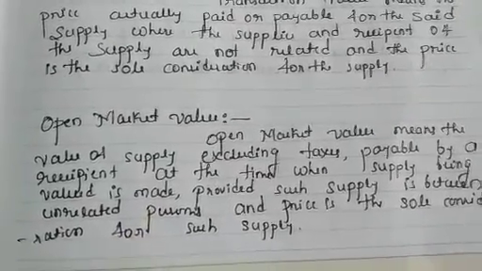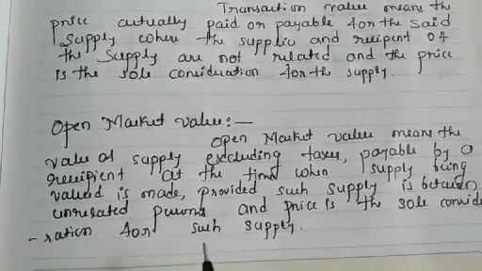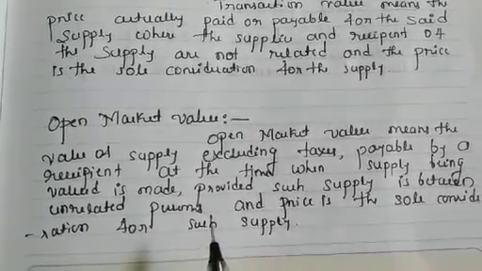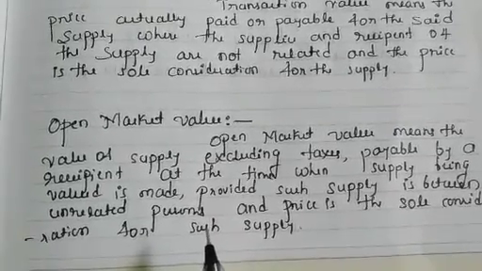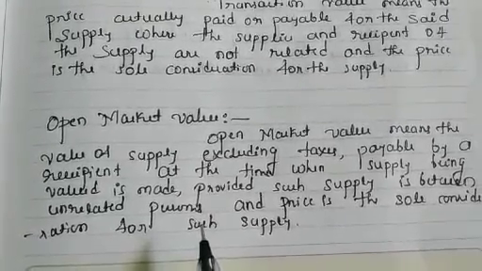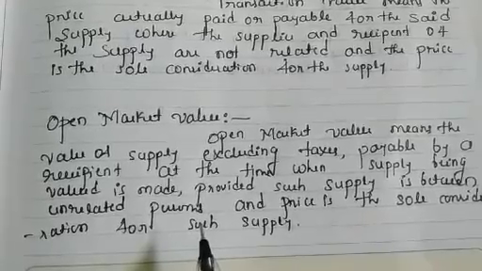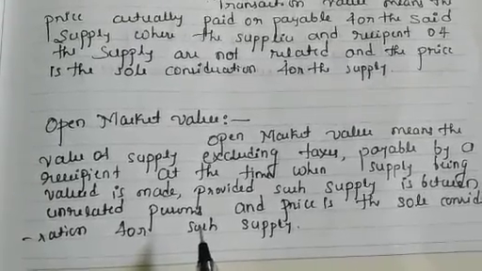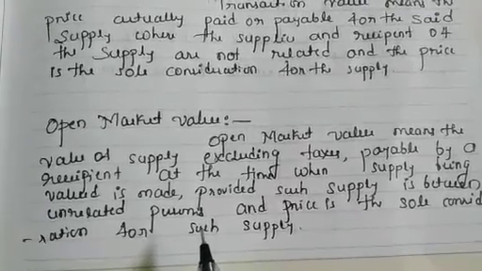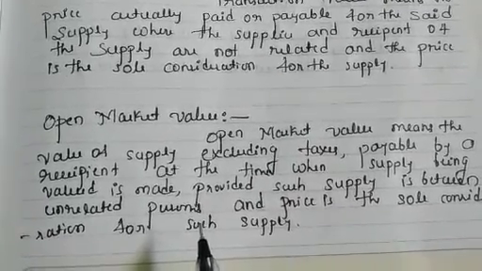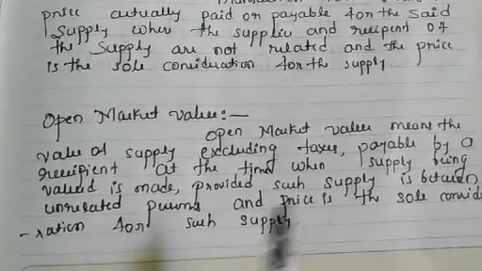See here, when both are related persons, and the purchase value, sales price and also open market value are available in the problem, that time we have to consider open market value as the value of supply when both parties are related.